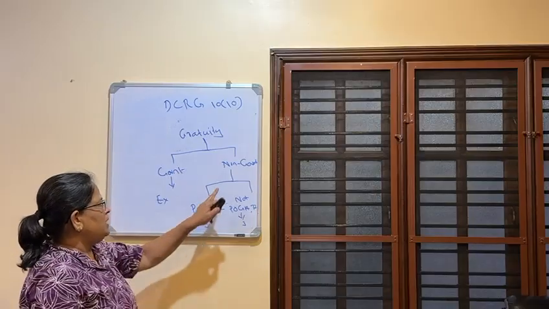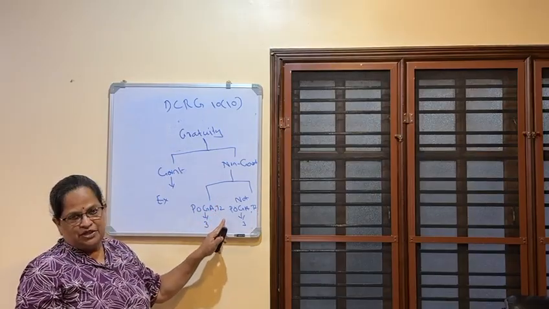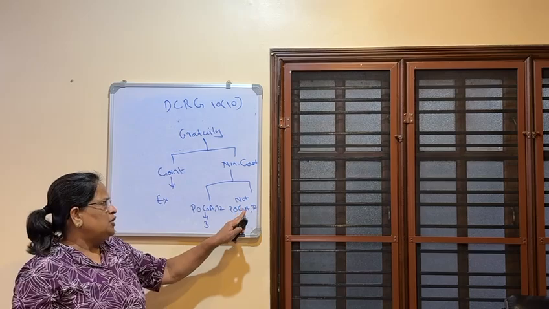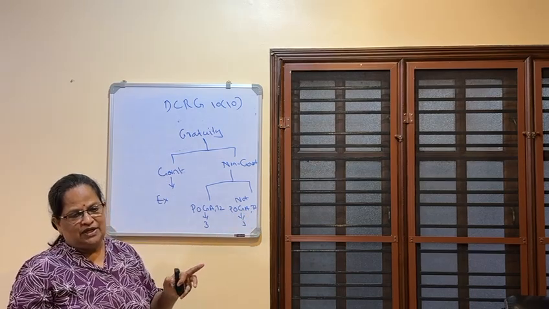Now, non-government employees, as I told you, are divided into employees covered under the Payment of Gratuity Act 1972, and employees not covered under the Payment of Gratuity Act 1972. Two classifications.